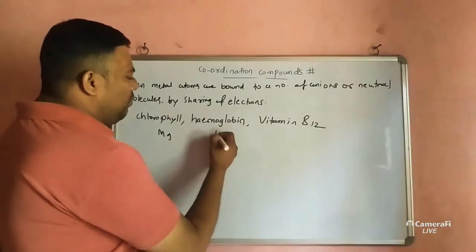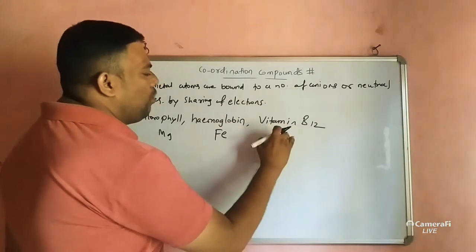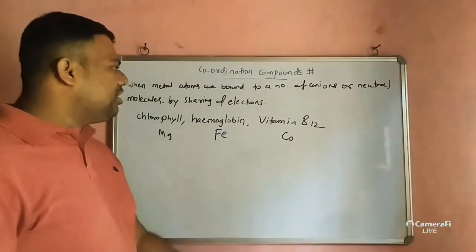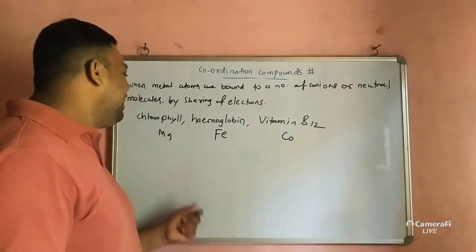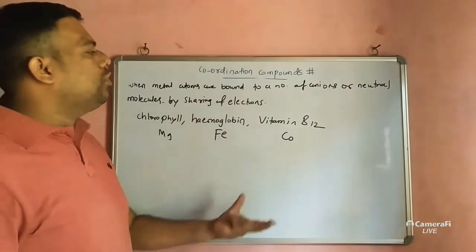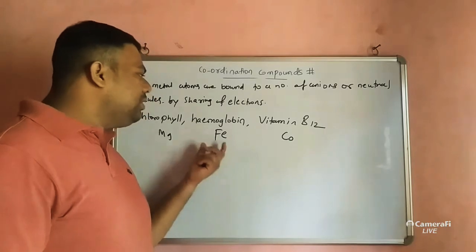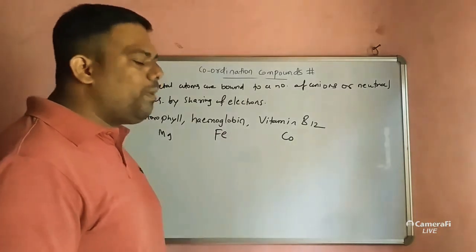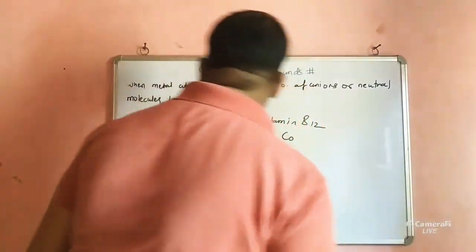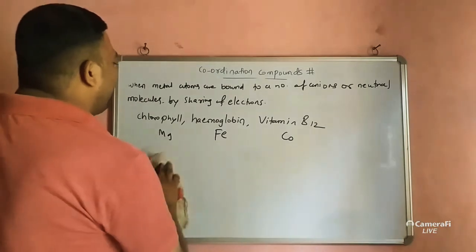In hemoglobin? Yes, iron. In vitamin B12? Yes, cobalt. These are also coordination compounds, in which the metals are bonded to a number of anions or neutral molecules by sharing of electrons. See how important coordination compounds are.